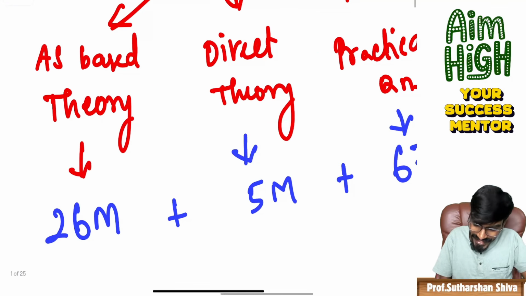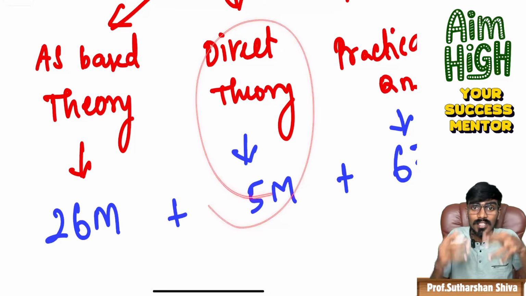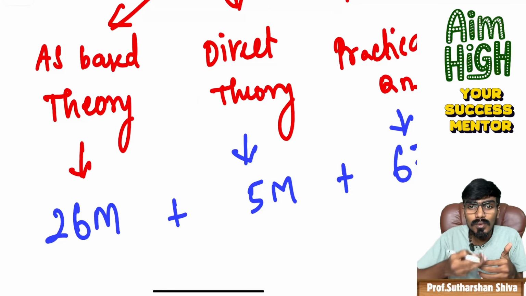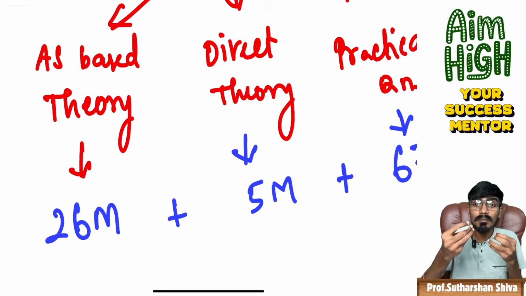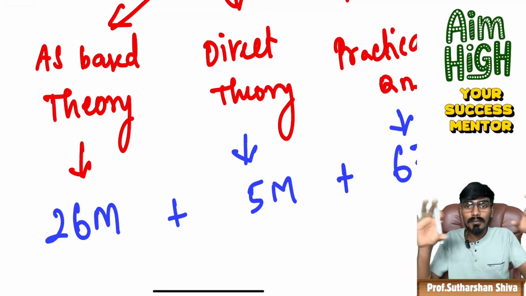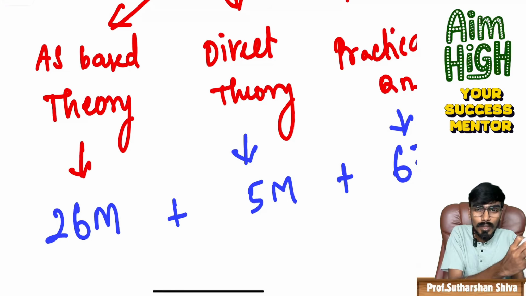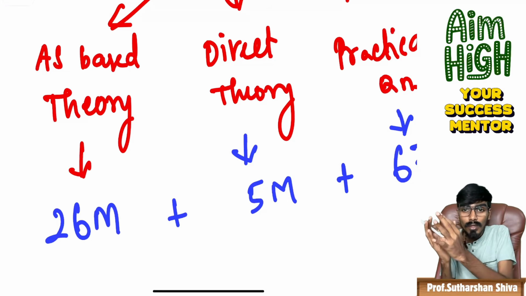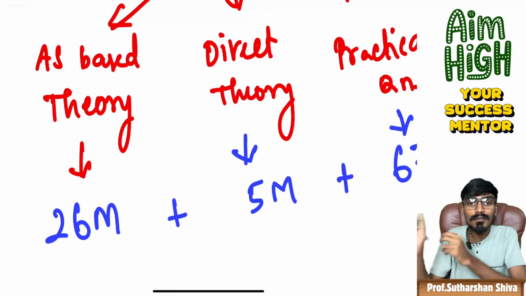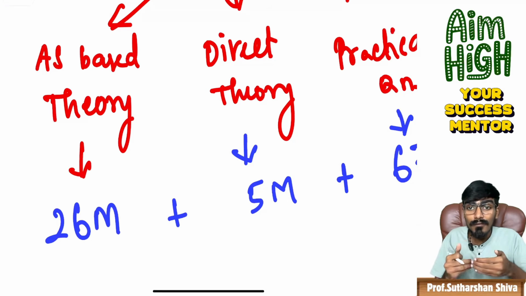Then just a direct theory of 5 marks. You mostly believe in studying all the past paper theory. No, guys. After post-COVID and the slow transformation of the paper pattern, the level of difficulty in the CMA examination changed. Once the new syllabus started, the pattern and the level of difficulty of the questions changed.